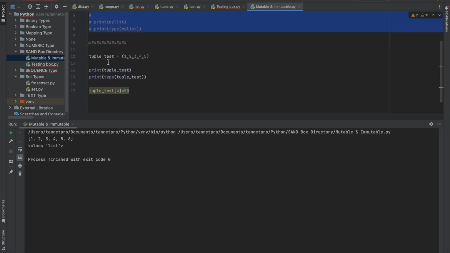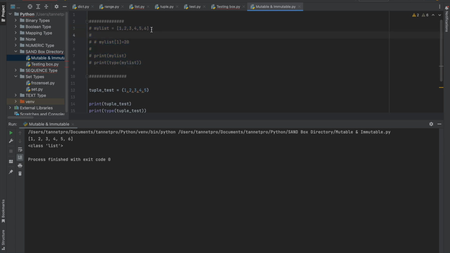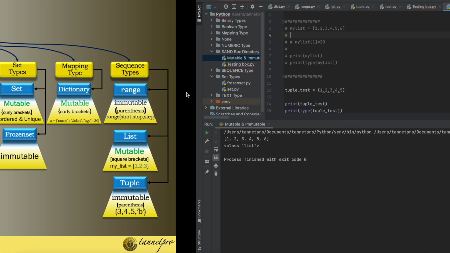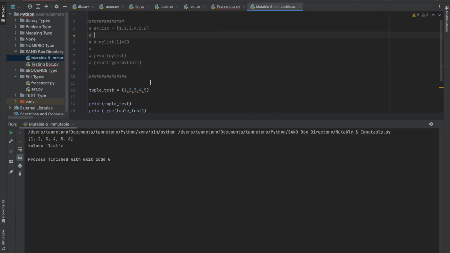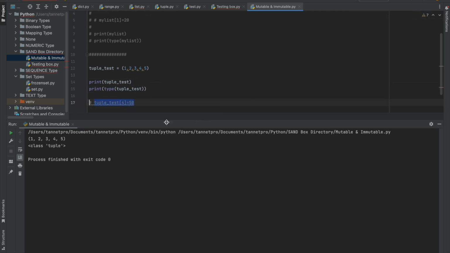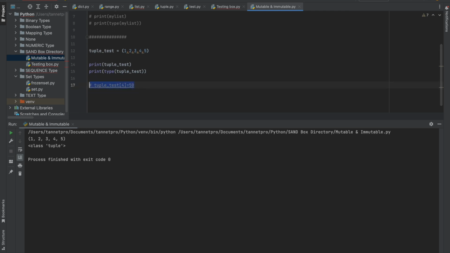Let me show you. Here I have created one tuple, test tuple list, right. A tuple comes under parentheses, and a list comes under square brackets, right. So once it comes under parentheses, it's converted to a tuple. So here a tuple, let me disable this part first. Let's see. So 1 2 3 4 5 6. Now what I want to change is this part, right, 4. So 0 1 2 3 4. So the 5 value I want to change to 50. Let's run the program.